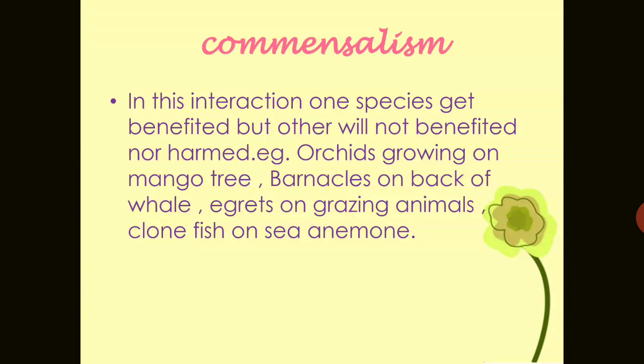Next is commensalism. In commensalism, in this interaction one species gets benefited but the other is not benefited and not harmed. There is no effect found on it. For example, orchids growing on the mango tree, and another example is barnacles on the back of the whale.